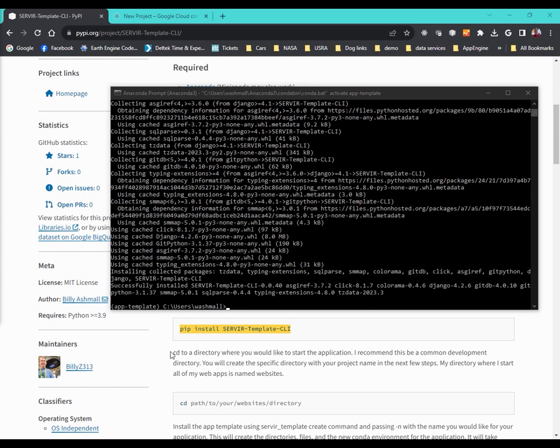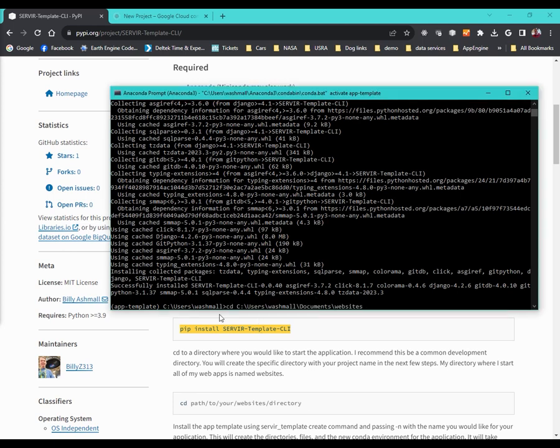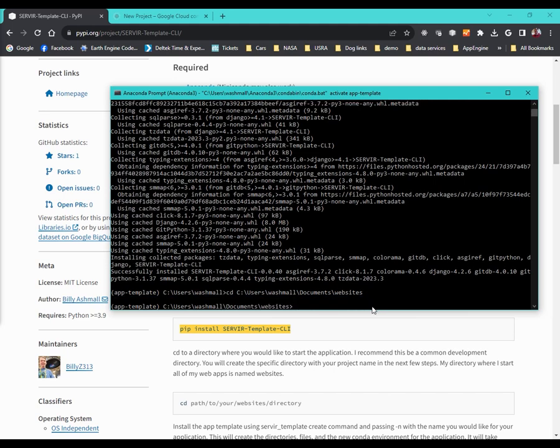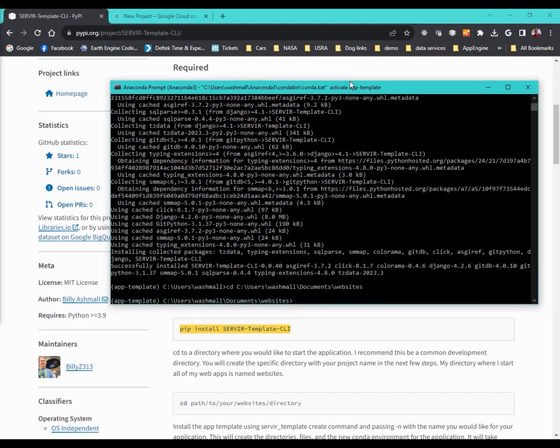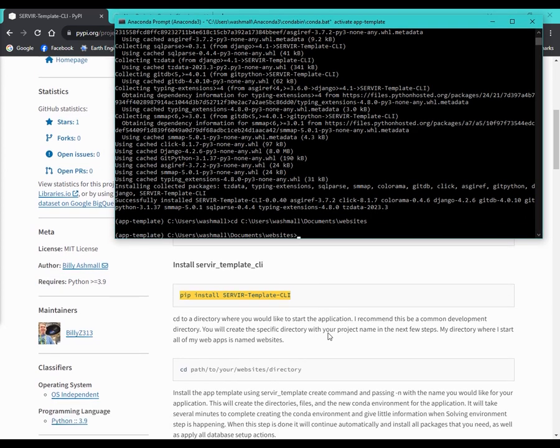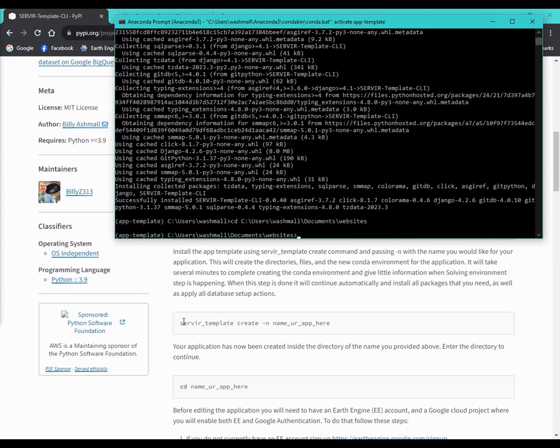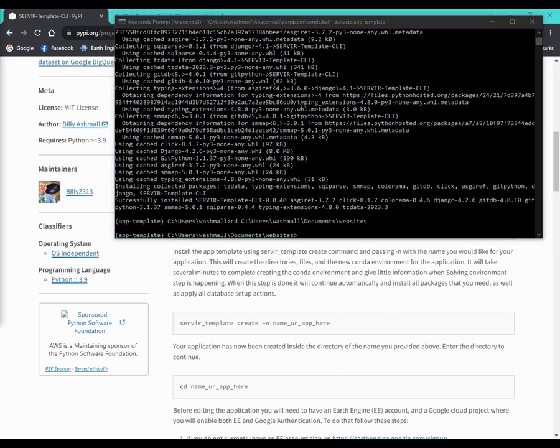So now we can see the next step down here is cd to your path for your website directories. So I just keep mine in documents websites. So I'm going to cd there. And then move this up a little bit. Then we can see this is the command to create our app. And so it's using SERVIR template, which is the CLI we just installed, and the create, and then we're giving it a name. So I'm going to name mine demo project.